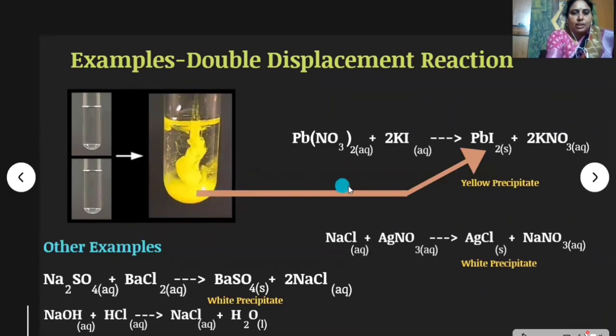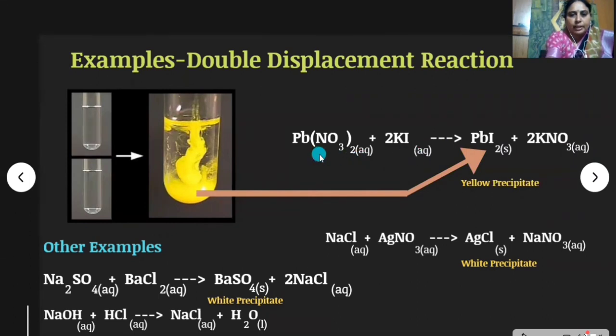So, in this reaction, lead nitrate combines with potassium iodide and forms lead iodide and potassium nitrate. That yellow color precipitate is lead iodide. In this reaction, we are taking two reactants: one is lead nitrate and the other is potassium iodide.